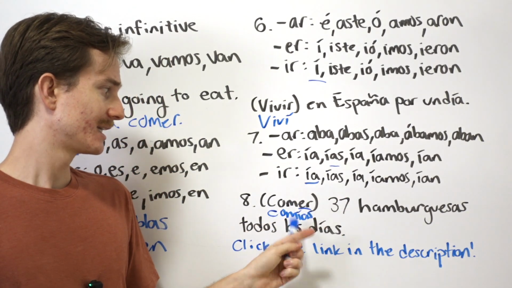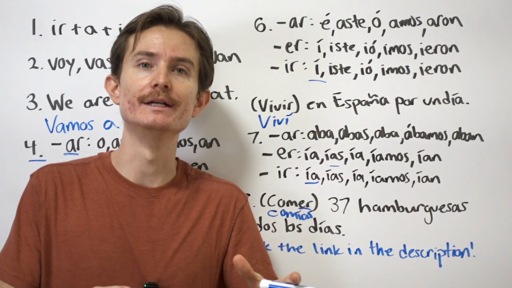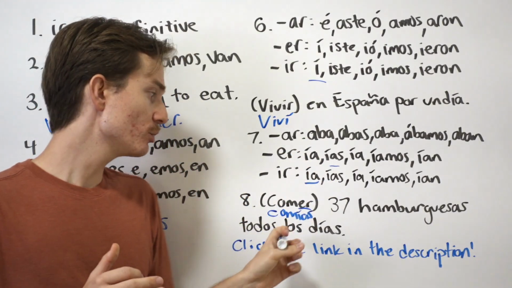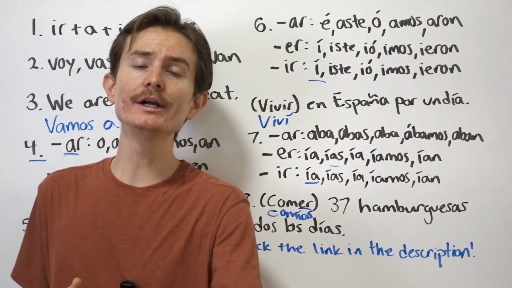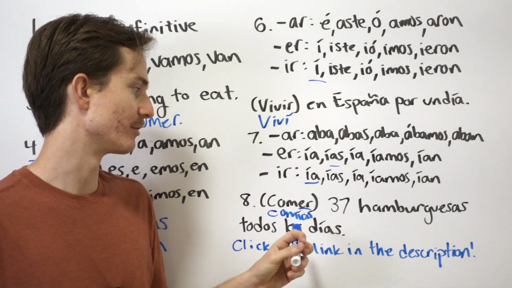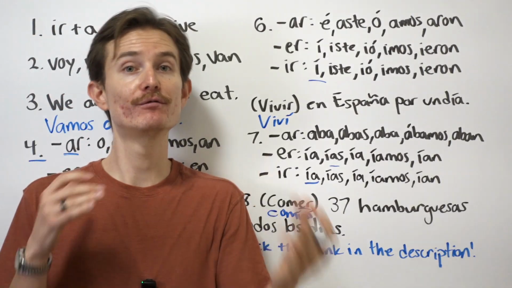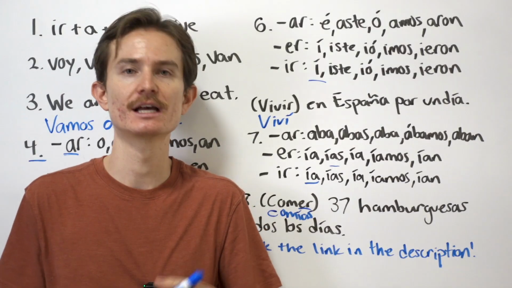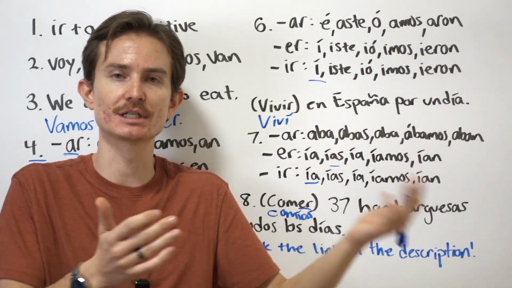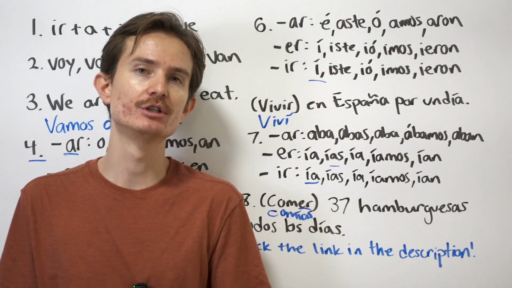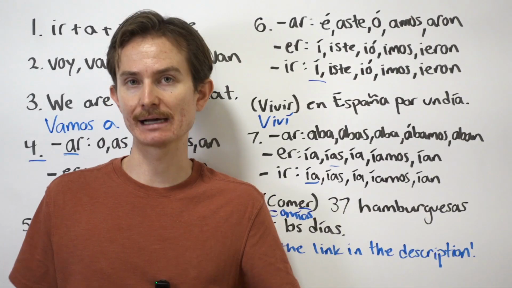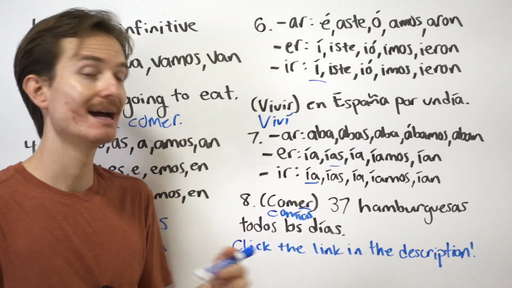Now, careful with the translation of would in Spanish, okay? You could translate this as you would eat 37 hamburgers every day, but be careful with that translation because many students confuse that with the conditional tense, which is basically when there are conditions. So, I would go to your party, but I'm hanging out with Shakira, for example, okay? It's conditional.